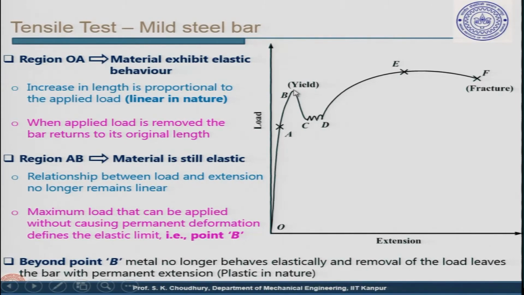Beyond point B, the metal no longer behaves elastically, and removal of the load leaves the bar with a permanent extension. So plastic deformation starts after point B, meaning that after point B, if we remove the load, the specimen will not come back to its initial length, and the permanent deformation remains. If it is bent, it will remain as bent material.